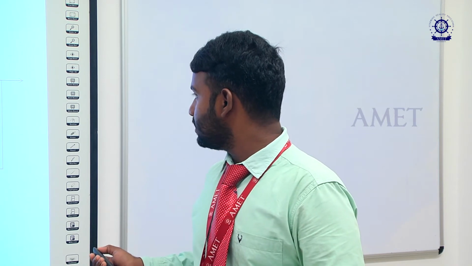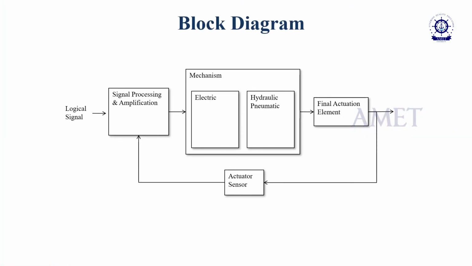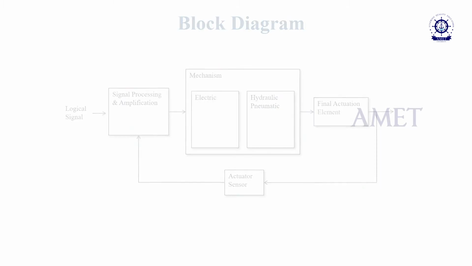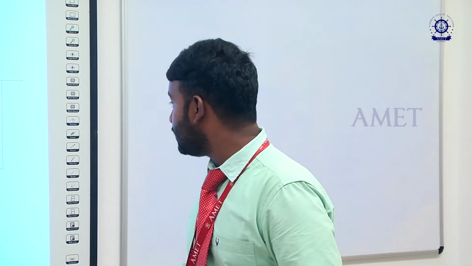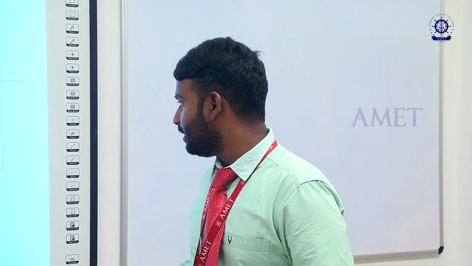What is the final actuation element? My input is that I need to transfer the raw material from one place to another, or grasp an object. This is my actuating element, which will be measured. The input signal we give is matched with the final actuation, and I can measure it by means of this feedback from the actuator sensor, by which I can get the result using this actuator.